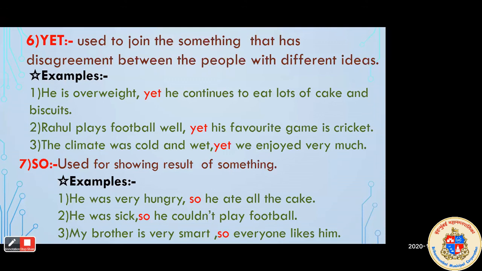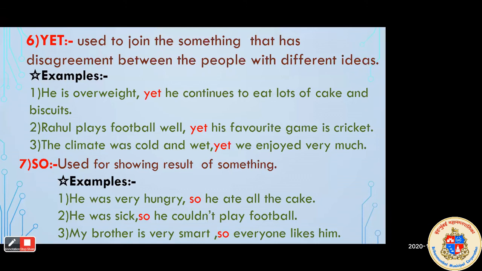See that in the first sentence, the action is given, and in the second sentence, the result of that action is given. He was very hungry, so he ate all the cakes. Why did he eat all the cakes? Because he was hungry. He was sick, so he couldn't play football. Why couldn't he play football? You can say he was sick.